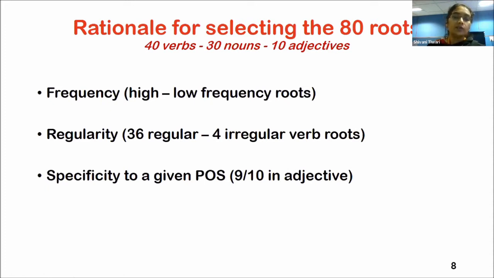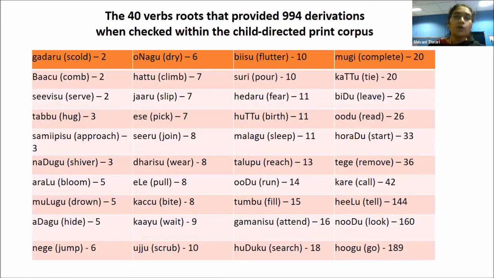And we also looked into the specificity of these roots for given parts of speech. This was with respect to nouns and adjectives. So, moving on to the results.